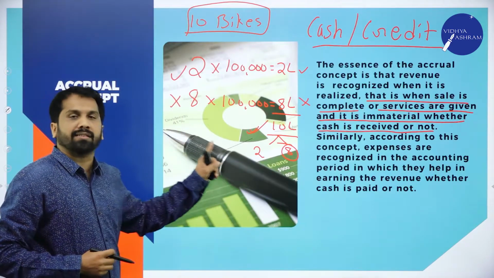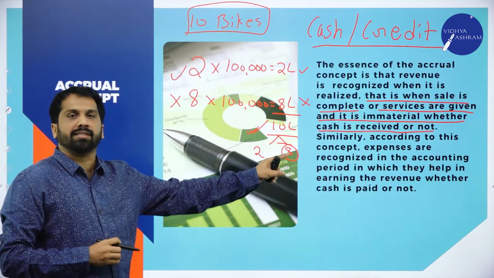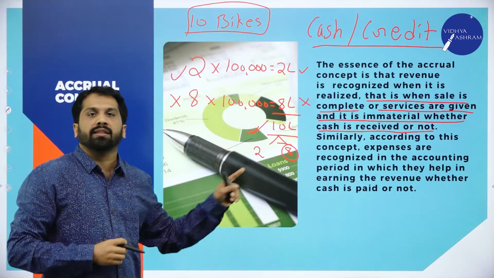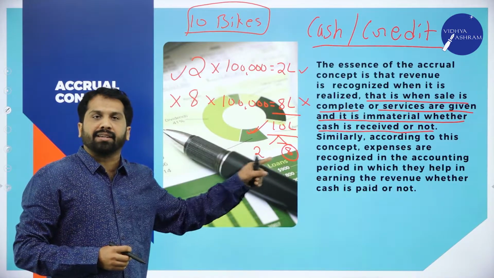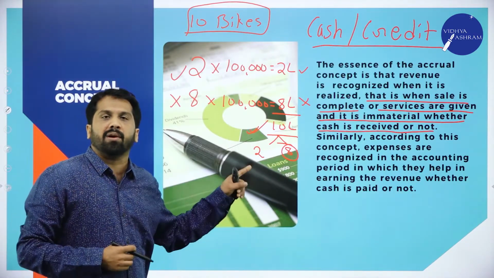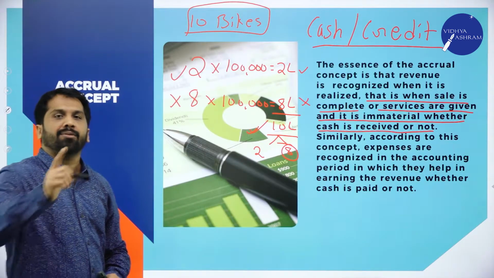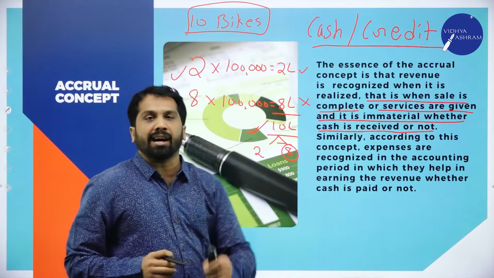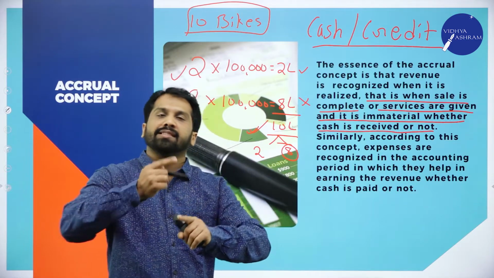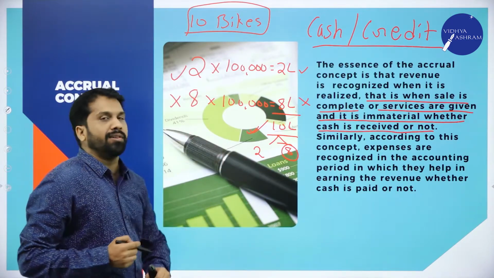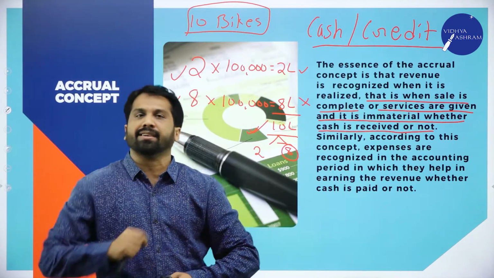In accounting terms and in accounting reports, whether we received or not, we have to show the amount. Why? Because you have sold that bike. You will collect later, but you have already sold. This is all about your accrual concept. What is the first concept? Accounting period concept. Remember, 365 days. What is the second concept? Accrual concept. Remember, receivable and payable. We call it accrual concept.